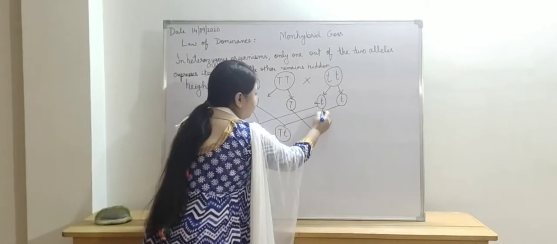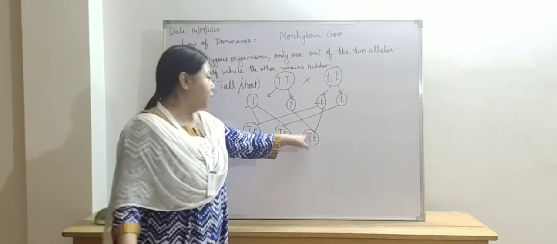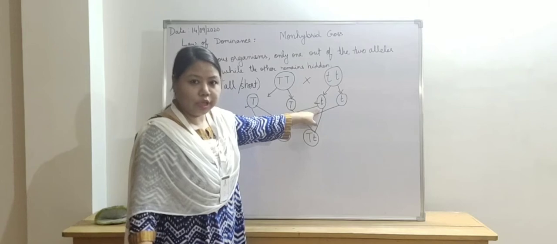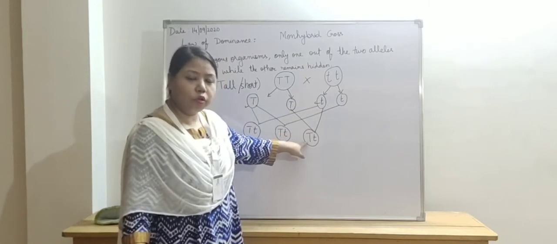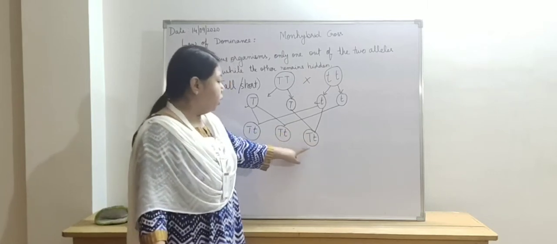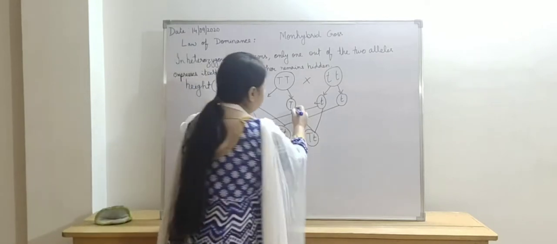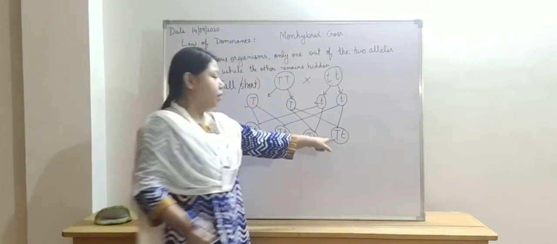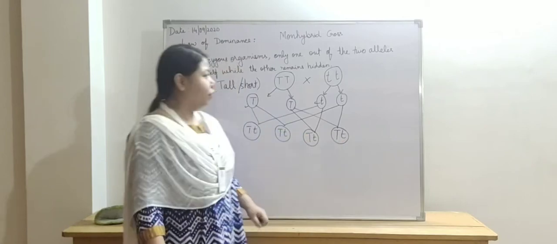Another chance is that this gamete and this gamete, which contains the short allele, combine together and they also form the offspring which has two different alleles, right? And another chance is there where again the two different alleles are coming together.